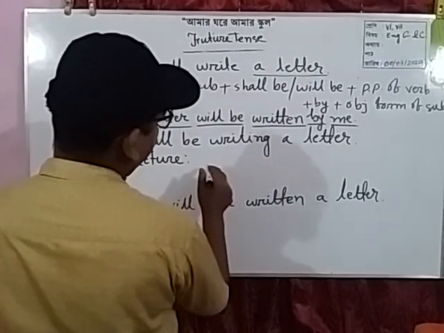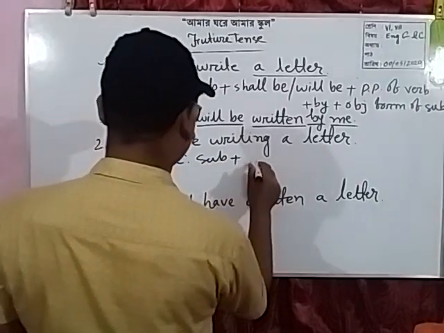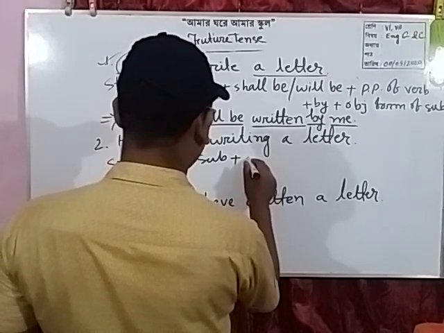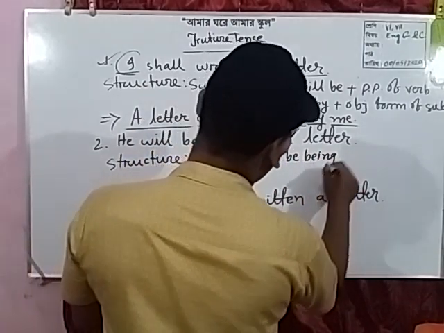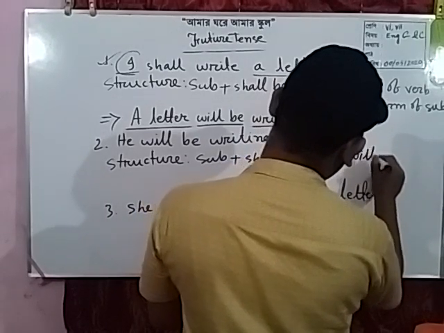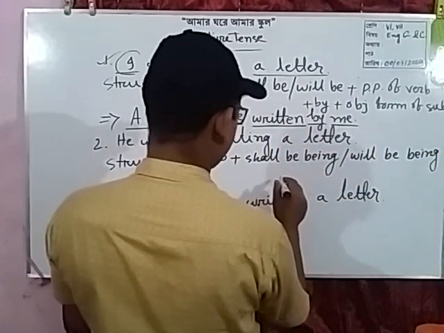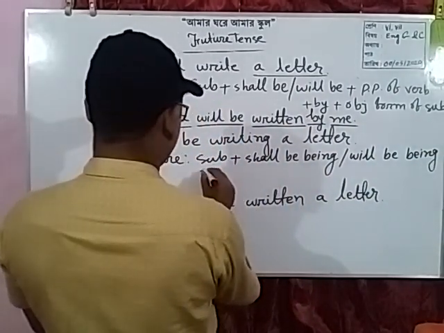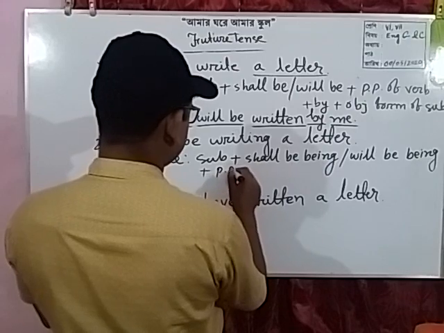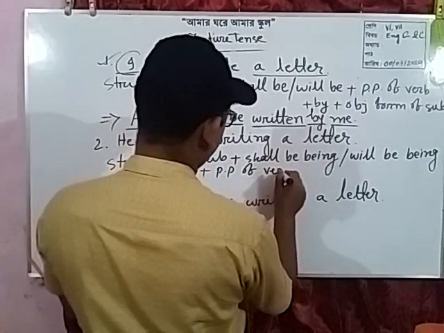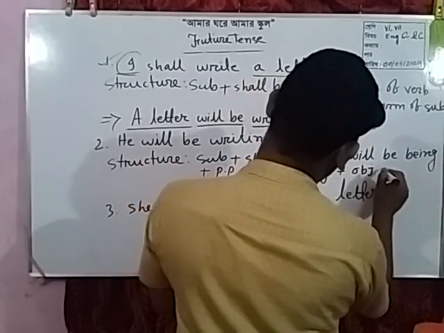At first, subjective form of the object plus shall be being, will be being, according to the subject plus past participle of verb plus by plus objective form of the subject.